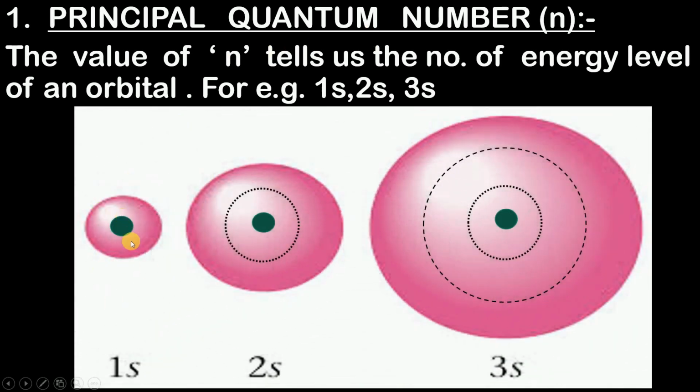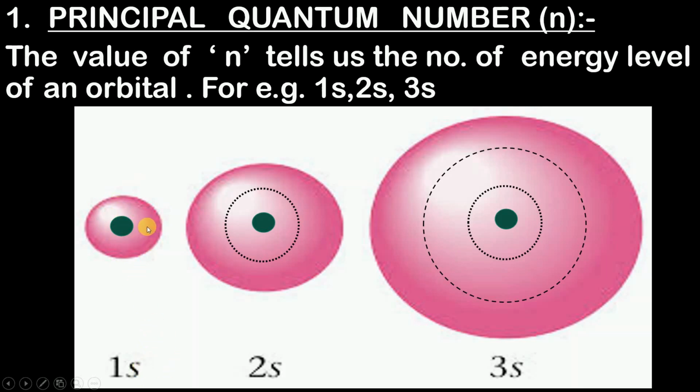As we have seen earlier in a hydrogen atom, this green color is your nucleus, and around this nucleus we got a sphere. And what is this sphere? This sphere is nothing but an orbital. And what is the meaning of orbital? Orbital is a region where you can find an electron. There is high probability of finding an electron in this orbital. And since this orbital is spherical in shape, it is called s orbital. Am I right? This spherical orbital is called s orbital.